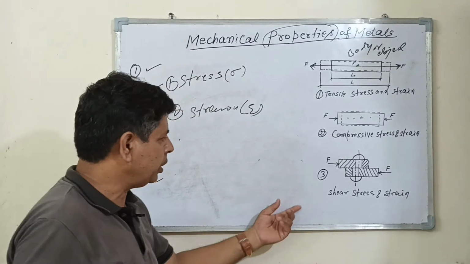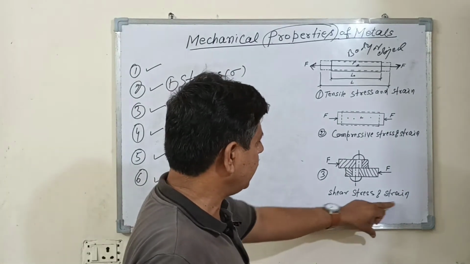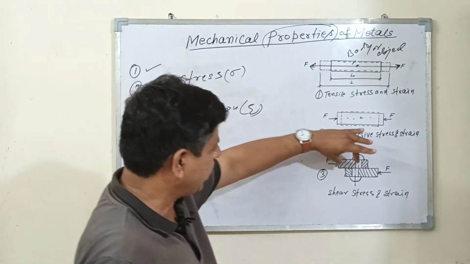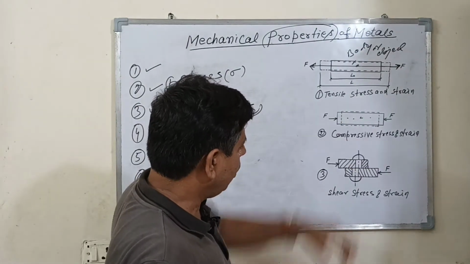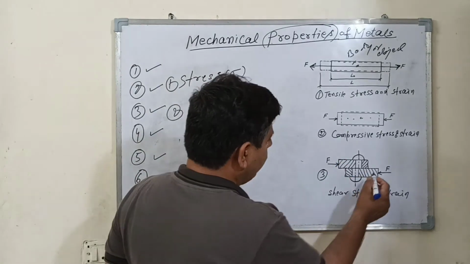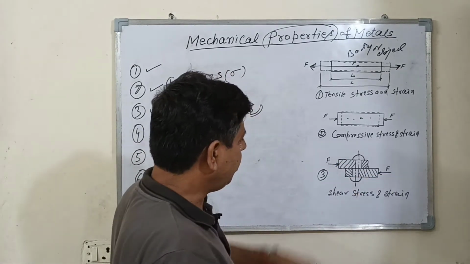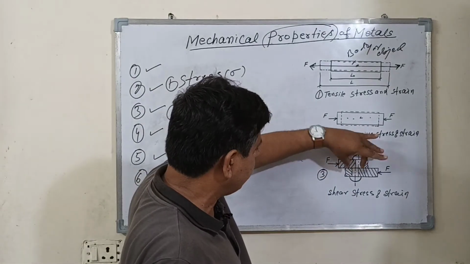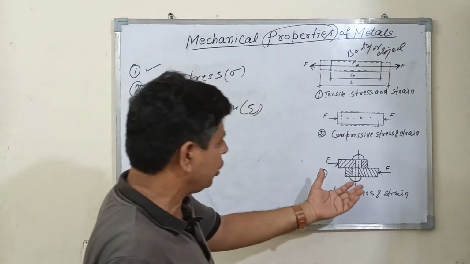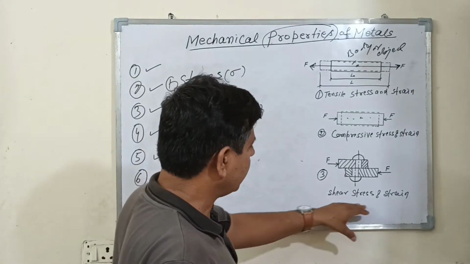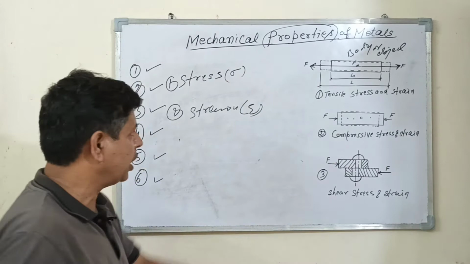The third one is shearing stress and strain. Shear stress and strain occur when an object is subjected to two equal and opposite forces. The forces act tangentially, and the plate tends to shear off. This is the shearing stress and strain.